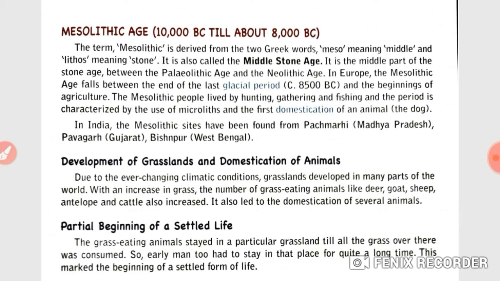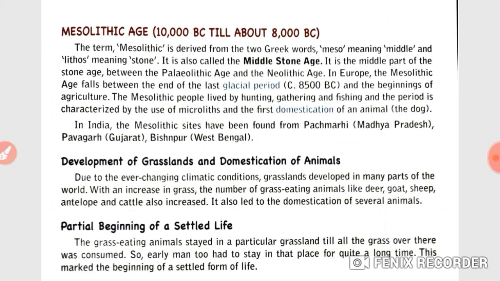Students, what do you know about the Mesolithic age? Yes, the term Mesolithic is derived from the Greek words meso, meaning middle, and lithos, meaning stone. That's why it is called the Middle Stone Age. It is the middle part between the Paleolithic and the Neolithic age. So children, during the Mesolithic age, humans began to lead a settled life. They lived by hunting, gathering and fishing.